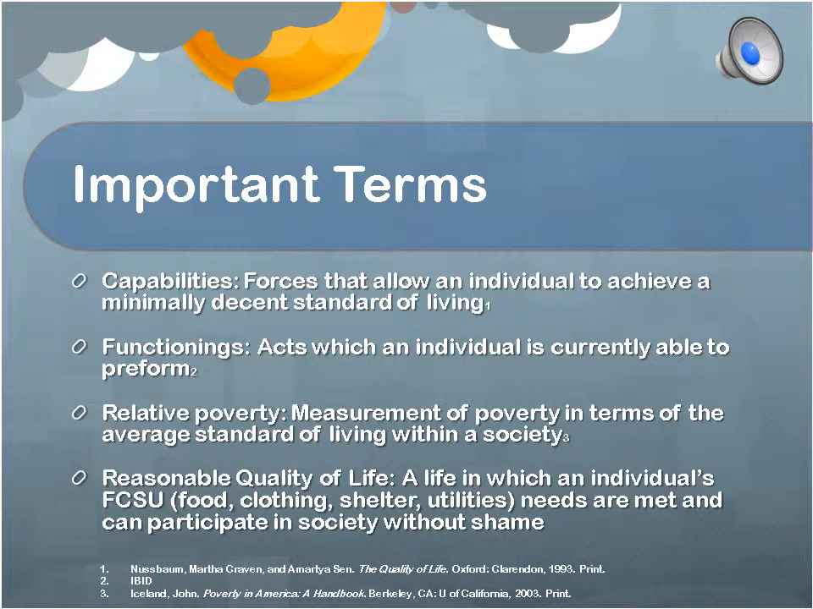Within our discussion of poverty, we will make reference to what we deem a reasonable quality of life. By this, we mean a life in which one's food, clothing, shelter, and utility needs are met, and one can participate in society without shame.